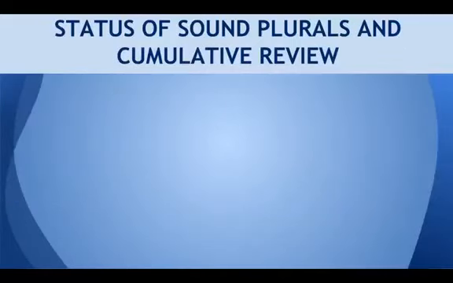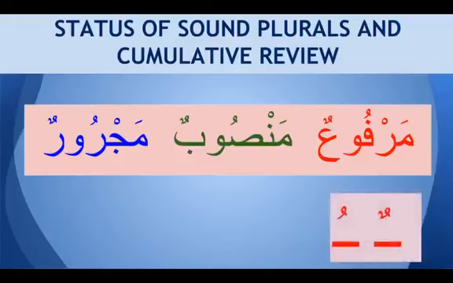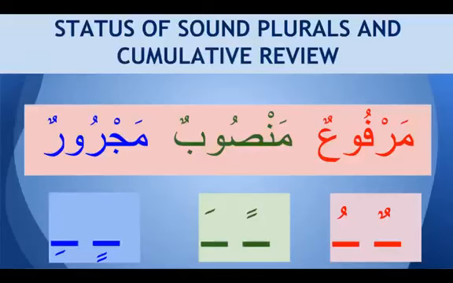So coming to our class, we've learned that the nouns are in three statuses. It's marfu, mansoob and majroor. So we are very much familiar with these terms now, marfu, mansoob and majroor. And we have learned that the sign of marfu is dhamma, single or double. Sign of mansoob is fatha, single or double. And sign of majroor is kasra, single or double. Double is called tanween, tanween dhamma, tanween kasra, or tanween fatha.